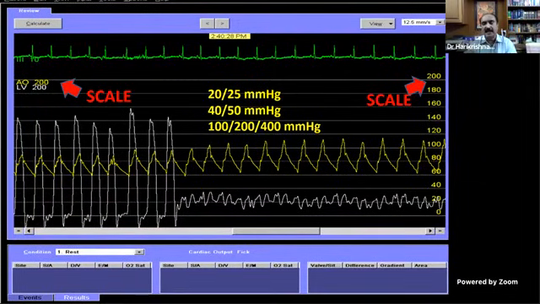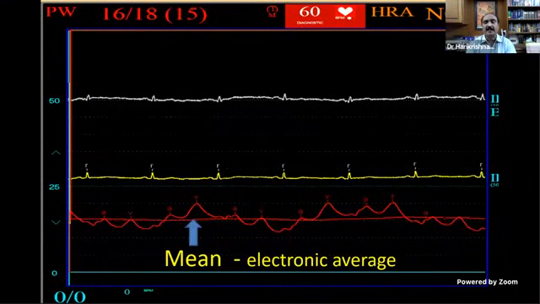If there are two tracings, as you see in this tracing, it is a pullback from the LV to the LA, and also simultaneously you have the aortic tracing running continuously. So you have that tracing, but here both are 200. But sometimes one of the tracings can be different. For example, one can be 200, the other can be 100. So make sure that you make the correct diagnosis, correct interpretation, and you get a mean pressure.